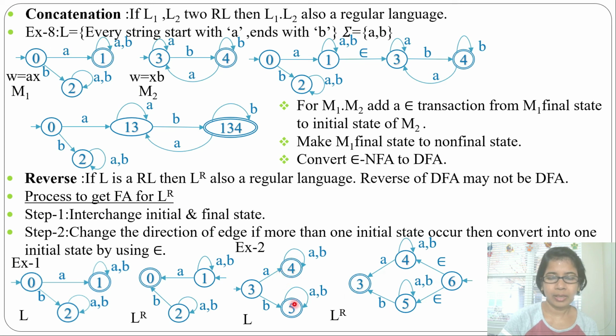Here there are two final states, so we got two initial states. We cannot have two initial states, so we just add one initial state and do epsilon transitions. Now this is an epsilon NFA. You can convert it into a DFA.